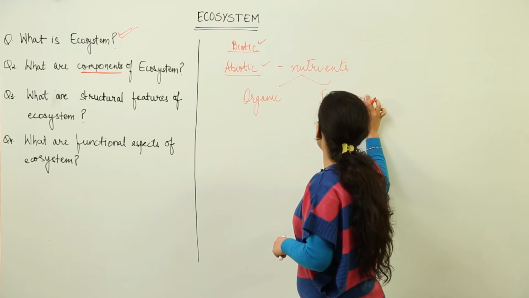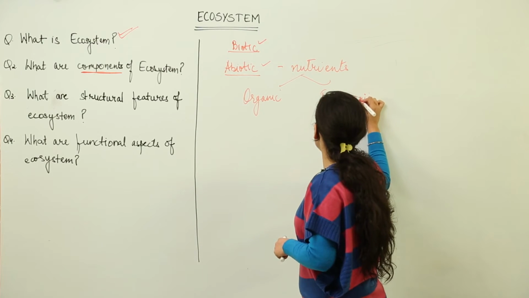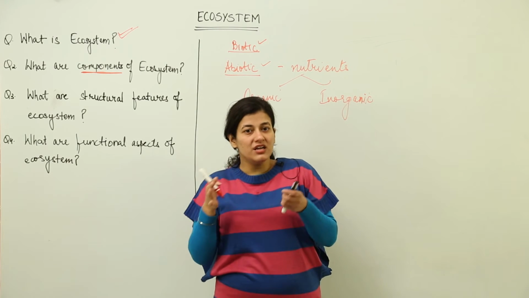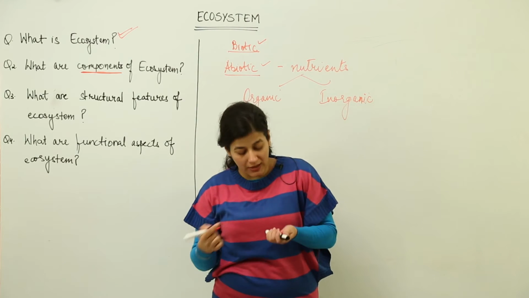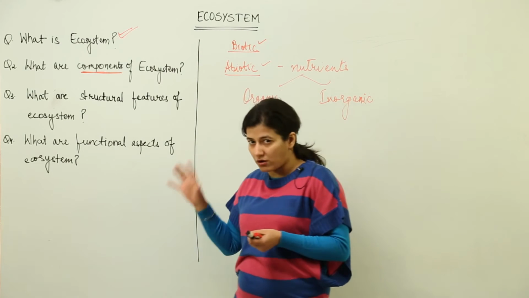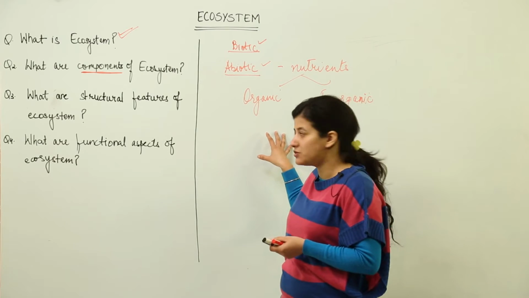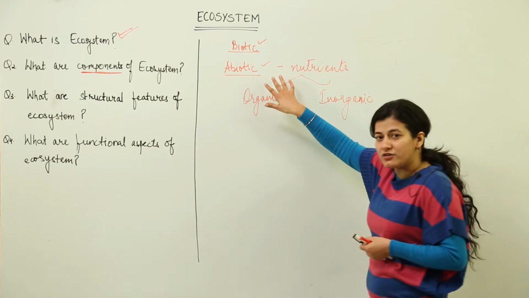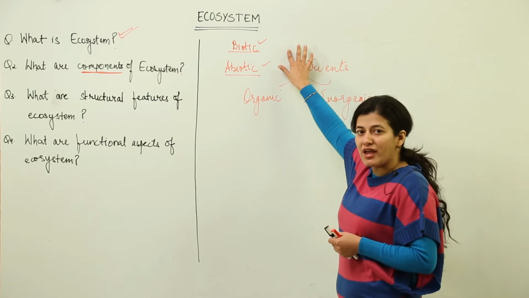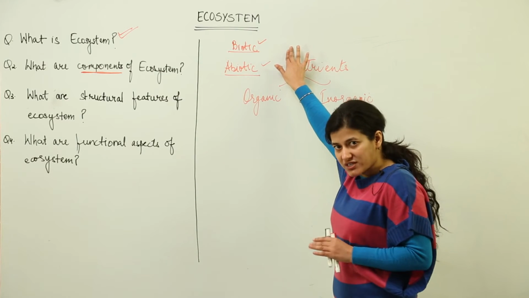Now I need not explain the difference between organic nutrients and inorganic nutrients. If a plant is taking nitrate from soil, then it would be inorganic. If a plant is taking humus from soil, then it would be organic. You can differentiate between those two things. So basically, abiotic components of ecosystem are the nutrients which are available to the organisms which are staying over there.